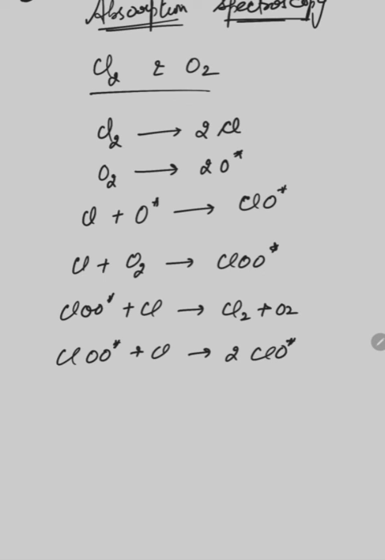There is another possibility that this chlorine reacts with the excited state of oxygen, and ClO free radicals are formed. Okay. Another possibility is that a chlorine atom reacts with the oxygen molecule, and there is a formation of this kind of free radical which reacts with chlorine in two ways. In the first reaction, chlorine and oxygen gas as such is produced, or in the second reaction there is a formation of two molecules of ClO free radical.